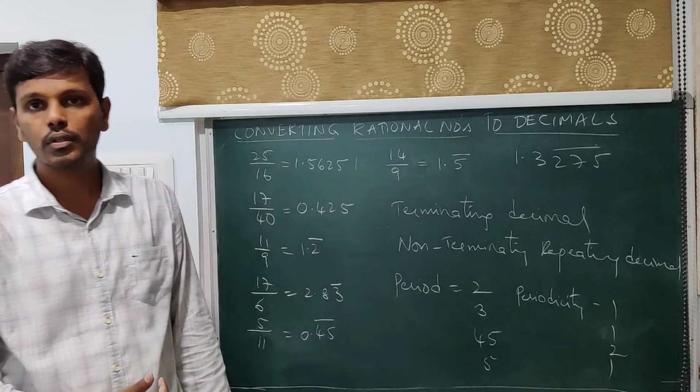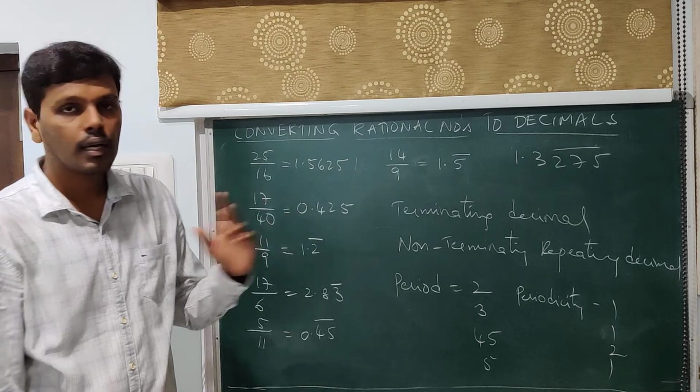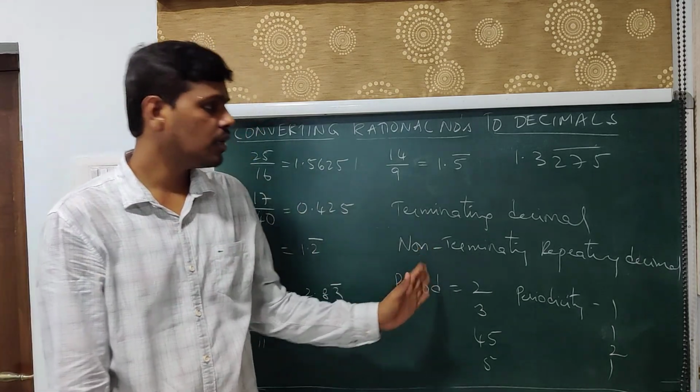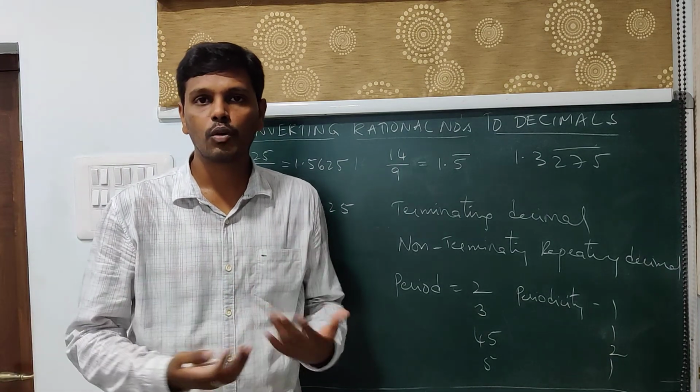The leftover problems are for your homework. Do it. So as we have concluded, either you have to arrive at a terminating decimal or a non-terminating repeating decimal. So once you do it, you will have more clarity on that.